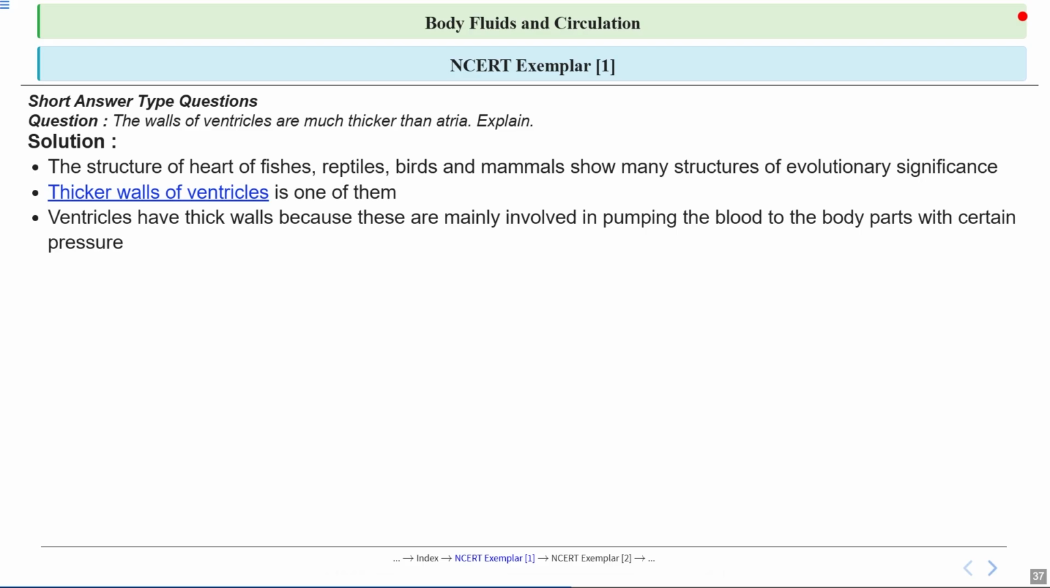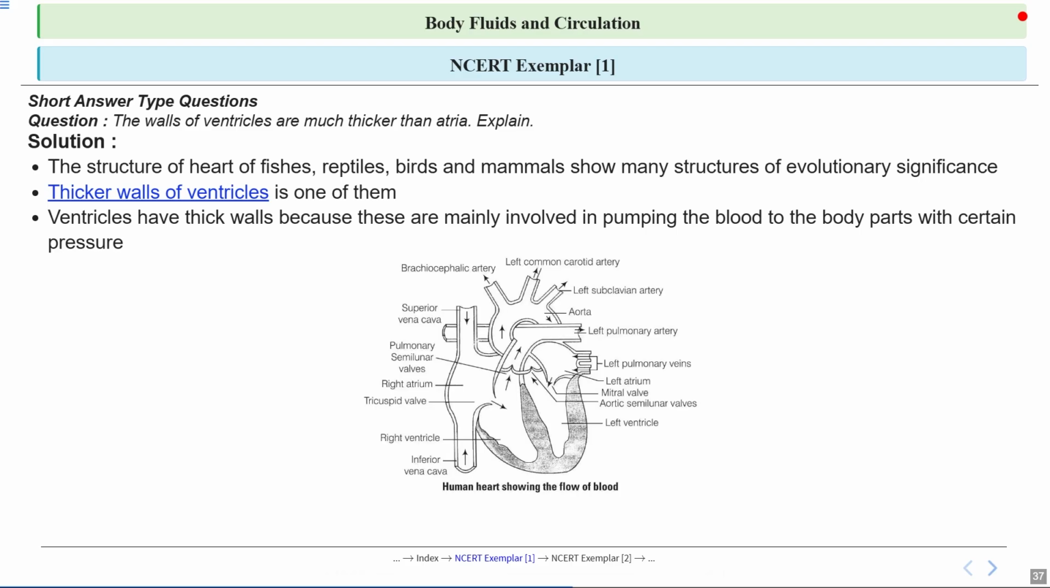The farther you want the water to go, the more pressure you need. So the atria, on the other hand, only need to push blood a short distance to the ventricles, so their walls are thinner. Here is an image showing the structure of the heart. Notice how the walls of the ventricles are visibly thicker than those of the atria.